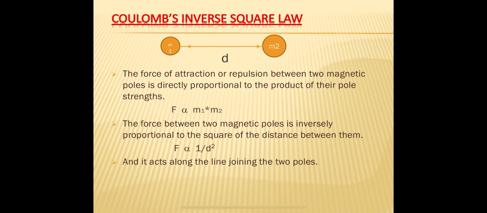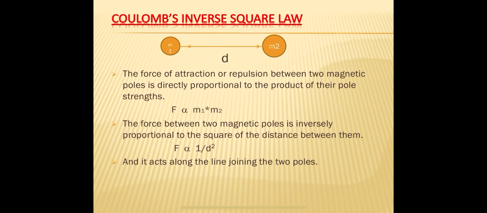But one difference is, the force between two magnetic poles is directly proportional to their pole strengths, but in case of distance, the force between two magnetic poles decreases with the increase in the distance. If we increase the distance, the force decreases. So what can we say? The force between two magnetic poles is inversely proportional to the distance. Exactly, not the distance, the square of the distance.